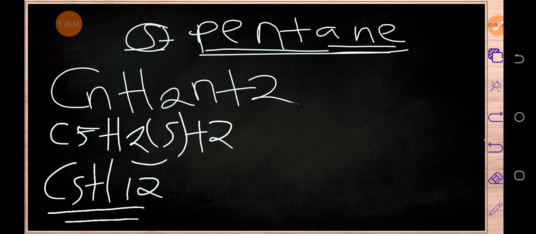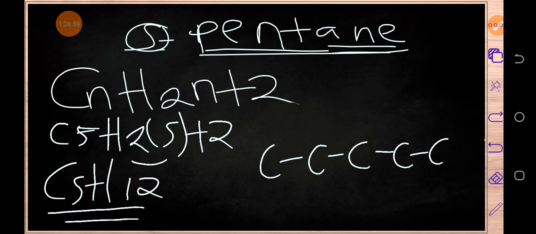If we were to write the structural formula now, we've got C, so we've got 5 carbons.